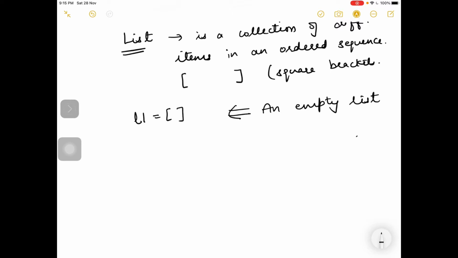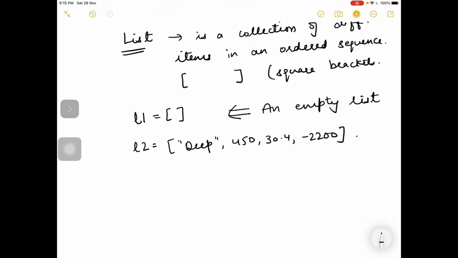It is empty. In the same way I am taking one variable L2 in which I am storing many values like a string, numbers, float numbers, decimal numbers, negative numbers, different types of items. So this is a long list.